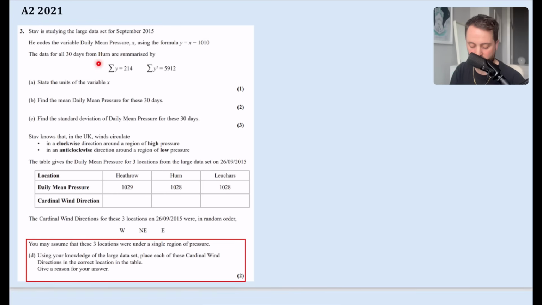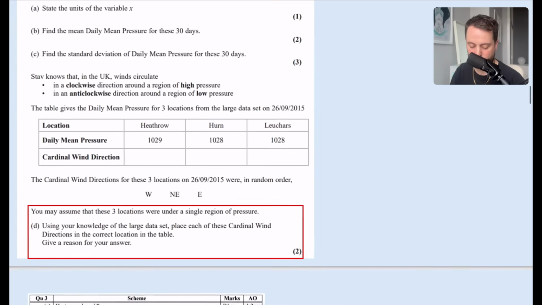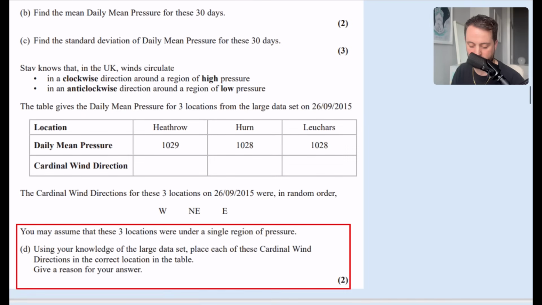So I'm not going to read through all this beginning part. We're just going to have a look at these pressure parts that we've got down here. We're going to read from this part onwards where Stav knows that in the UK, winds circulate in a clockwise direction about a region of high pressure and an anti-clockwise direction about a region of low pressure.